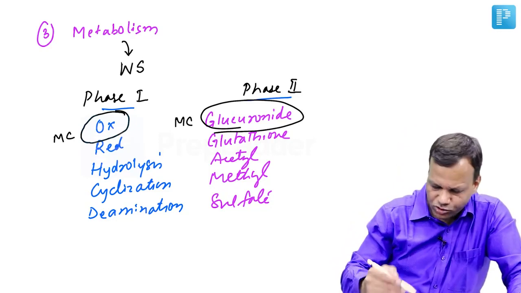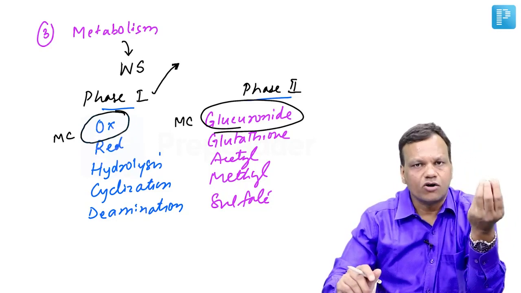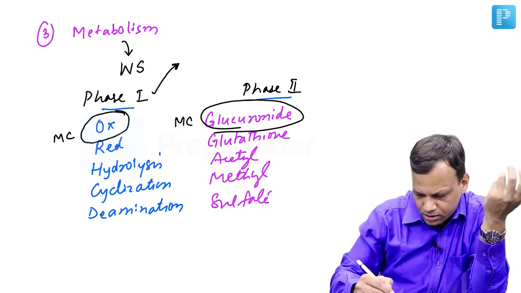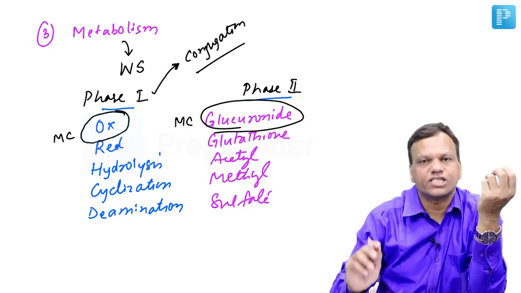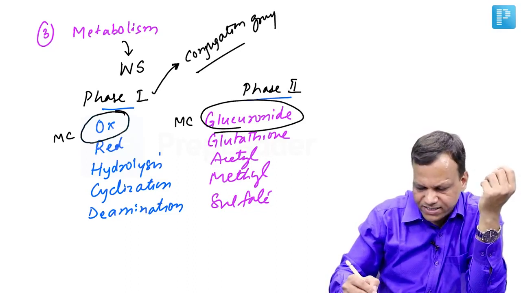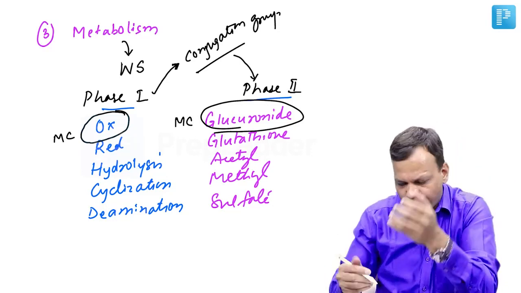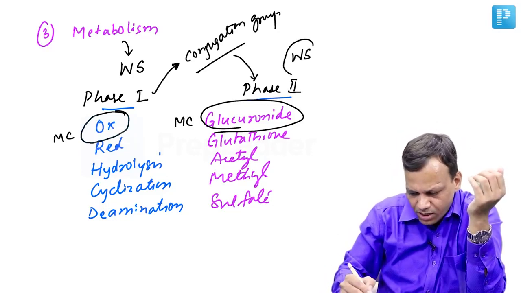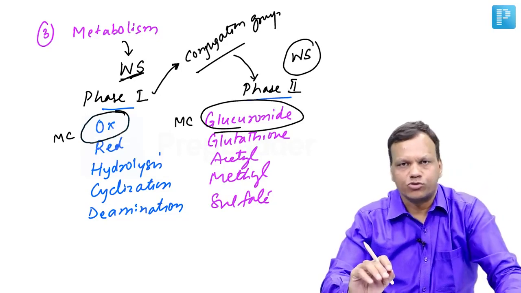Purpose of phase 1 reaction is to make the drug sticky, or we can say to attach the conjugation group, or functional group. So when a functional group is attached, the drug becomes sticky. Now we can carry out phase 2 reaction. So purpose of phase 2 is to make a drug water soluble. Purpose of phase 1 is to attach the conjugation group or functional group to the drug.